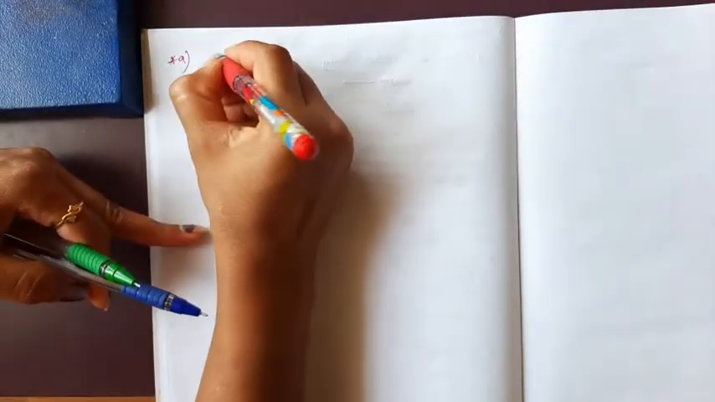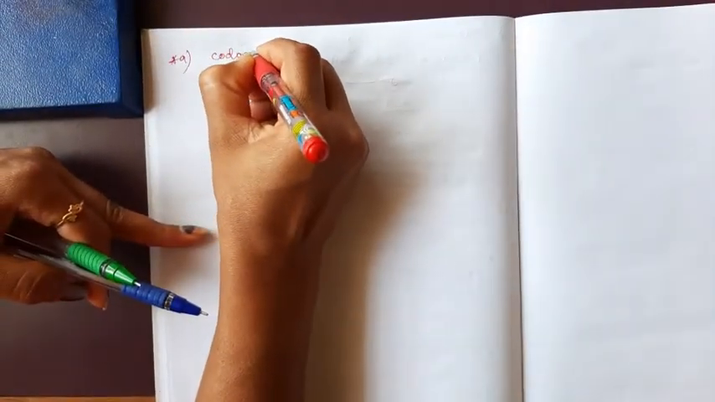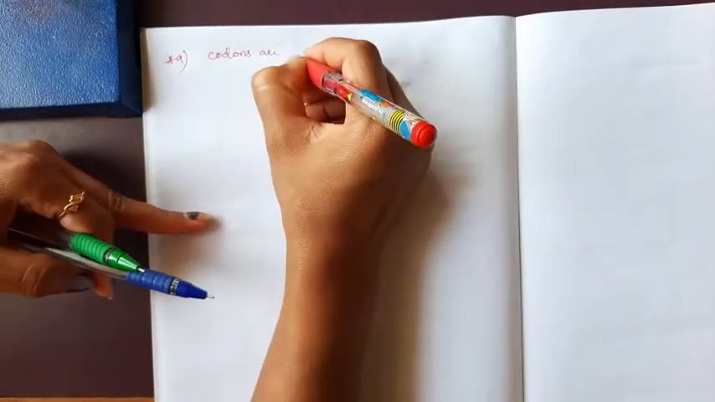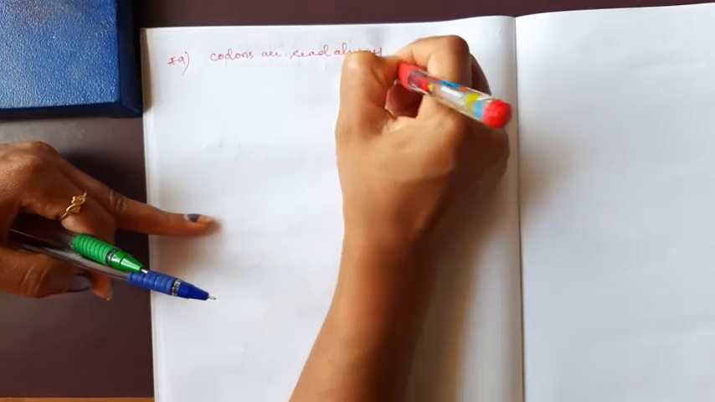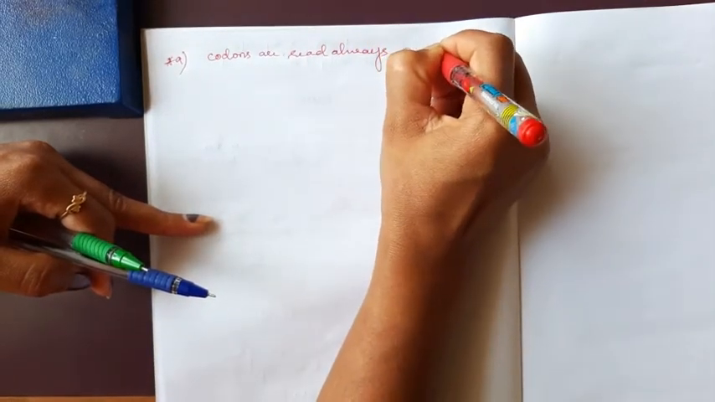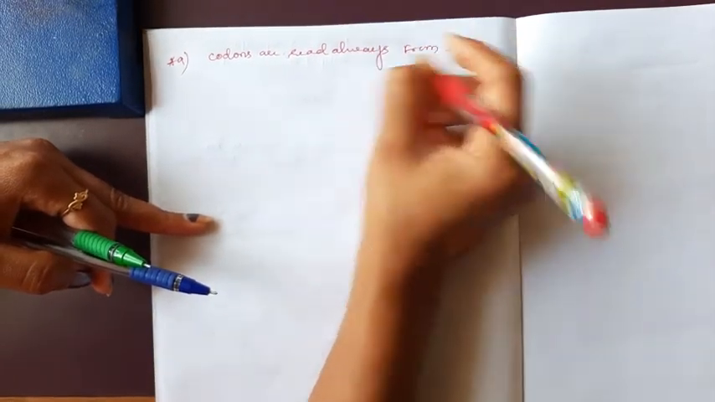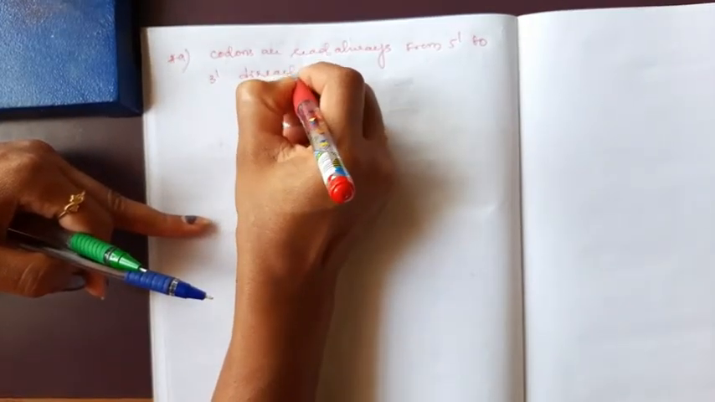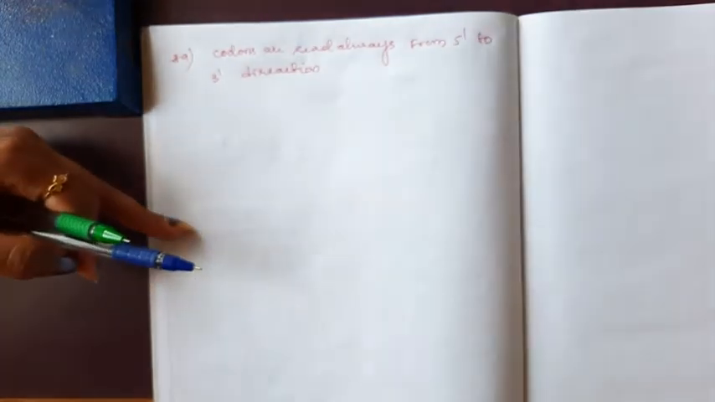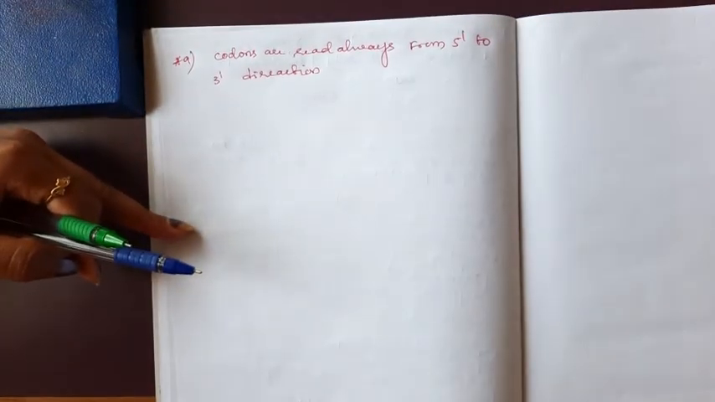Next, codons are read, point number 9, codons are read always from 5 prime to 3 prime direction. Always read in the 5 prime to 3 prime direction.